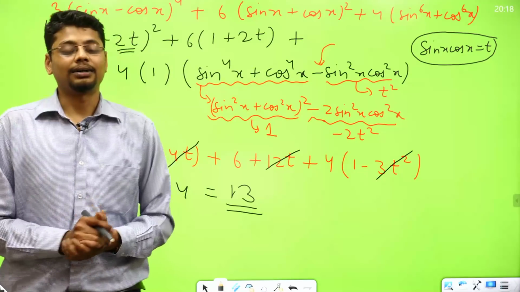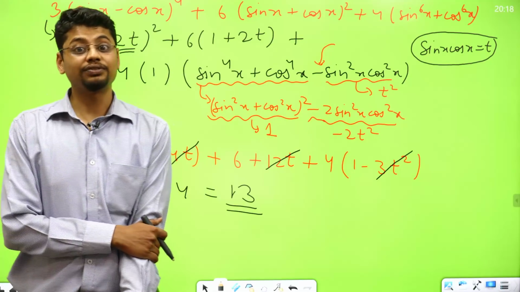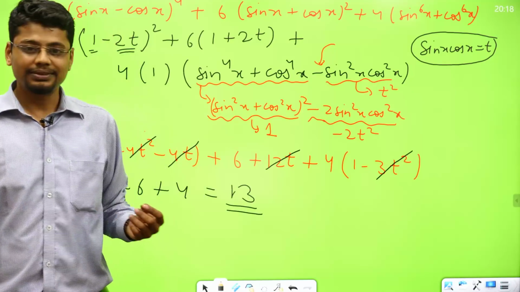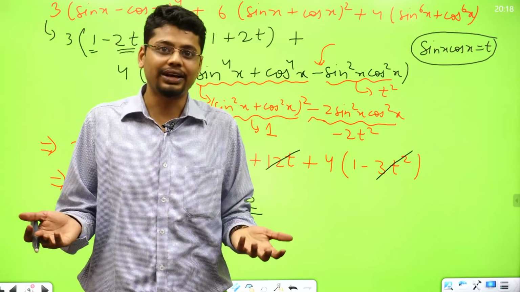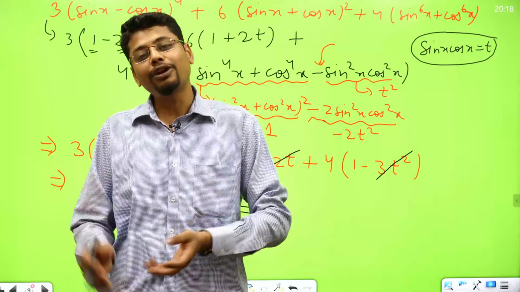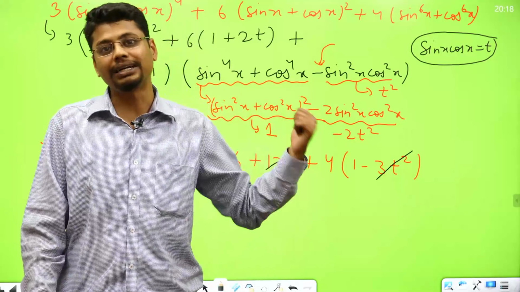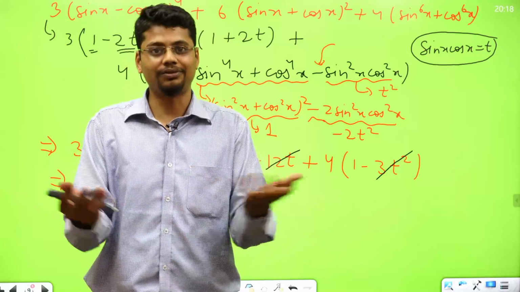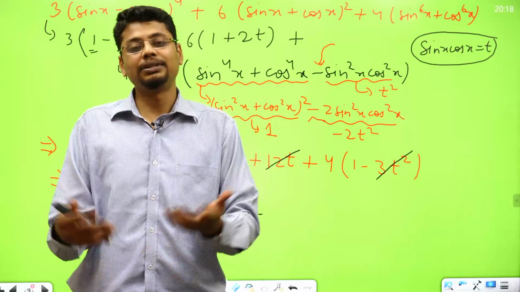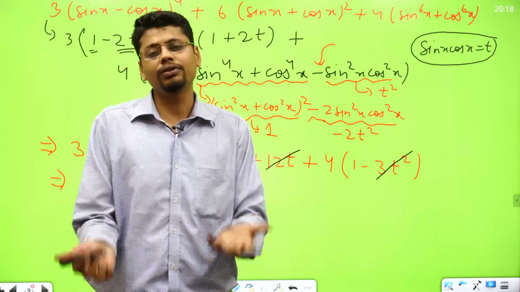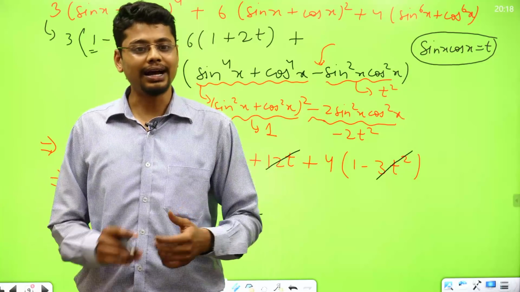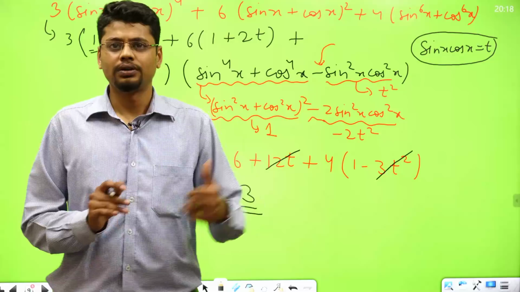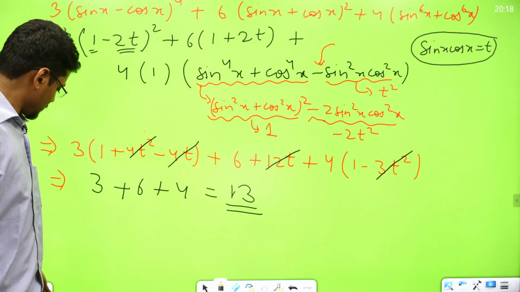Hey MindMax, the point is all the options were given as constant, right? So they were independent of x. So since all options were independent of x, I assume that maybe for any value of x, I should get some constant value. So I just put one value, any value that you want, maybe 0 degree, 90 degree, or even 45 degree, and you will get the required answer. All right, so let's move to next question.